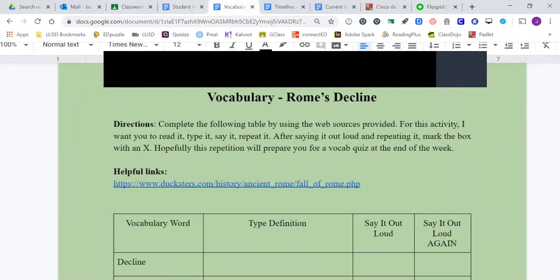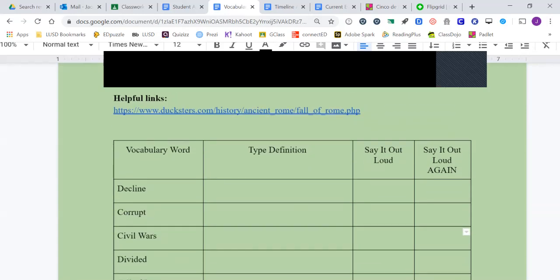It says complete the following table by using the web sources provided. That is the link right here. Ducksters, you guys use it, you know it. For this activity, I want you to read it, type it, say it, repeat it. After saying it out loud and repeating it, mark the box with an X. Hopefully this repetition will prepare you for a vocab quiz at the end of the week.